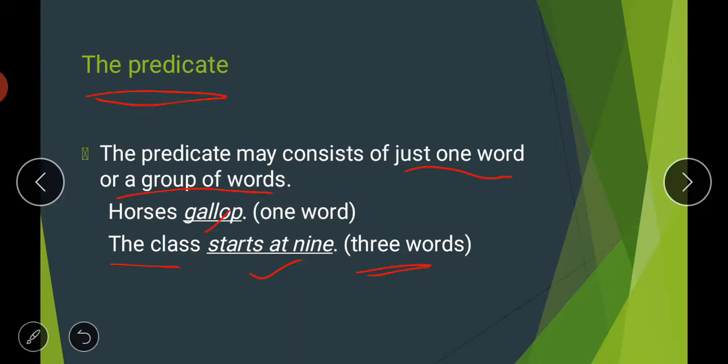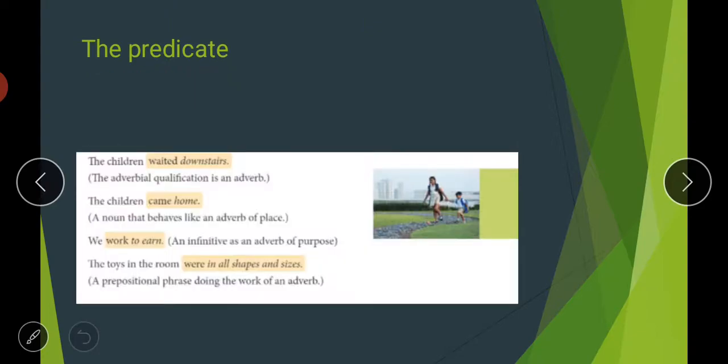So I have underlined the predicates in these sentences. In first, horses gallop is your complete sentence, out of which gallops is your predicate. And in second sentence, the class starts at 9, it consists of three words. The class is your subject and the starts at 9 is your predicate. So next comes again, look at these predicates. These are shaded predicates in these sentences.